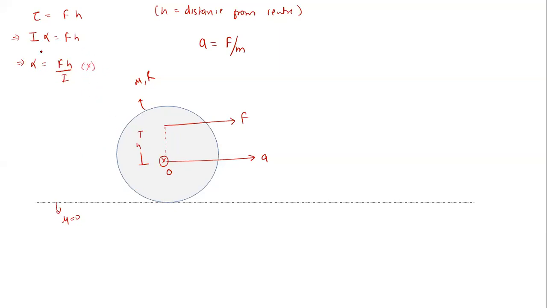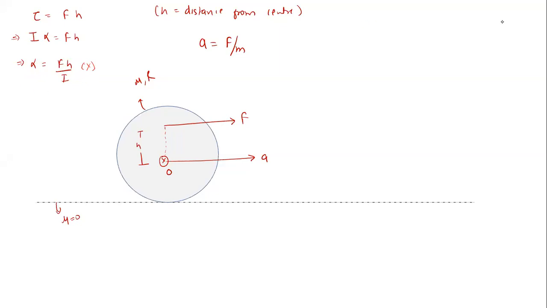Now, if you look at this expression, alpha is given by fh by I. Can you say that this is a condition of pure rolling? If we apply force F at a distance of h from the center and we have an angular acceleration of fh by I, can we say it is a pure rolling condition?